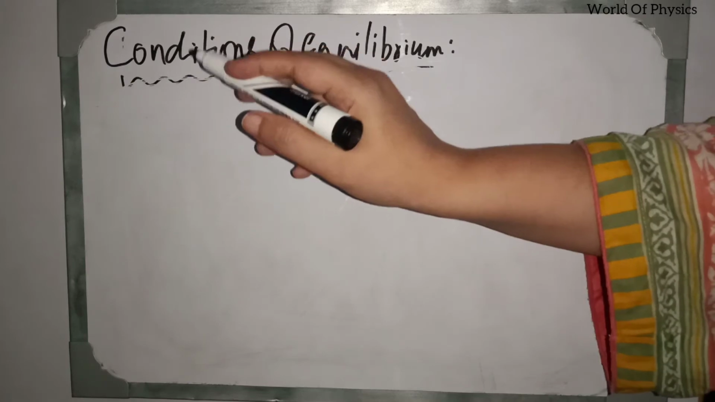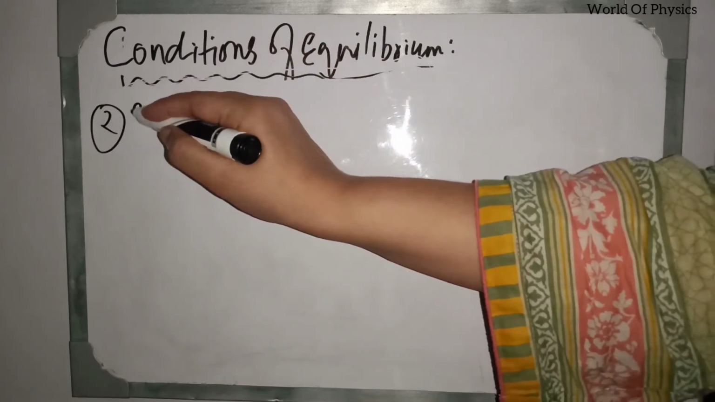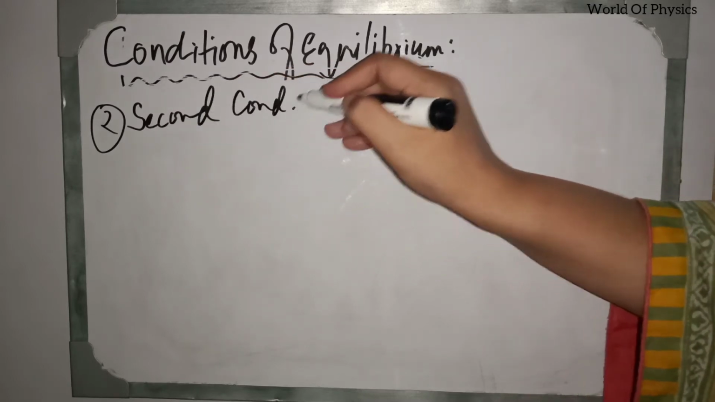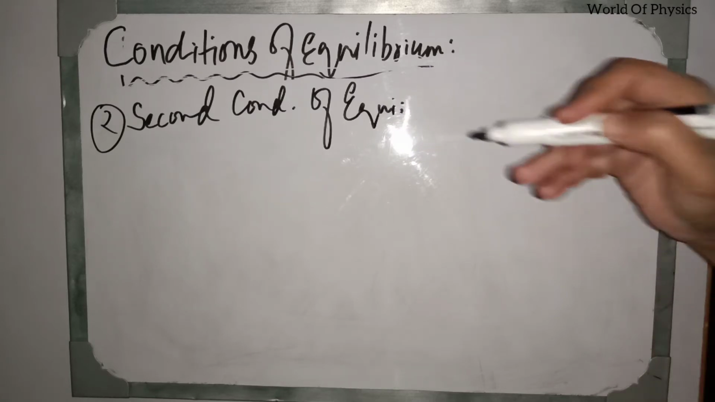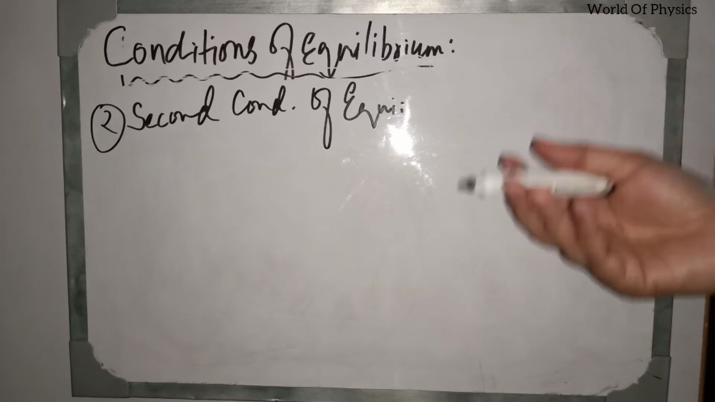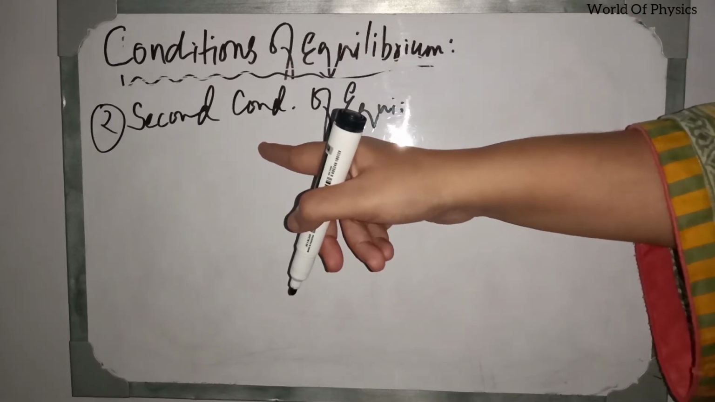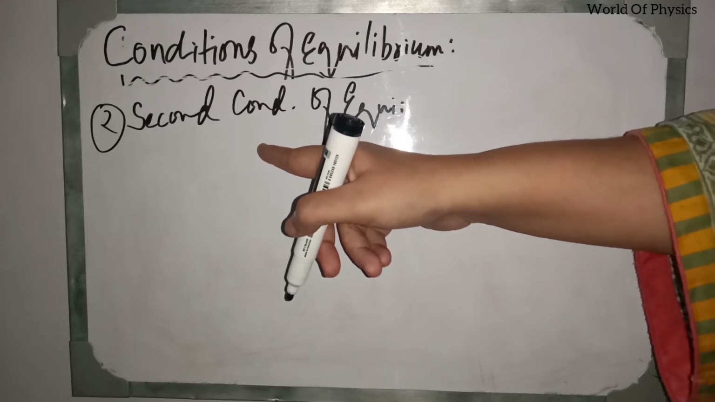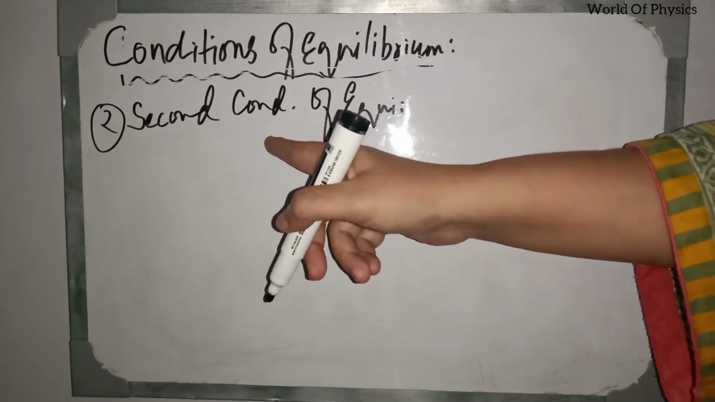Now our topic is the second condition of equilibrium. As I have told you, in the first condition of equilibrium, the sum of all the forces acting on a body must be equal to 0. But according to the second condition of equilibrium, the vector sum of all the torques acting on the body should be equal to 0. This is called the second condition of equilibrium.